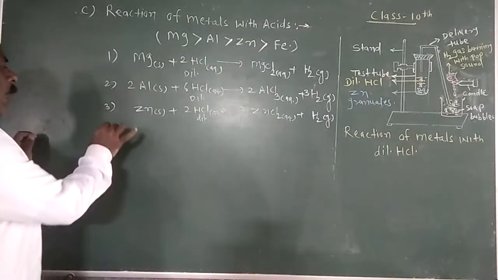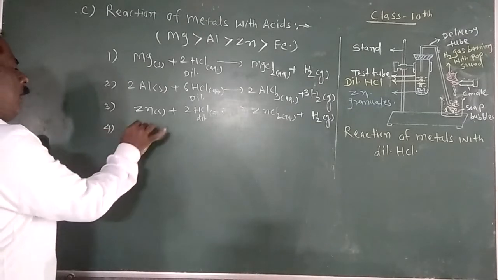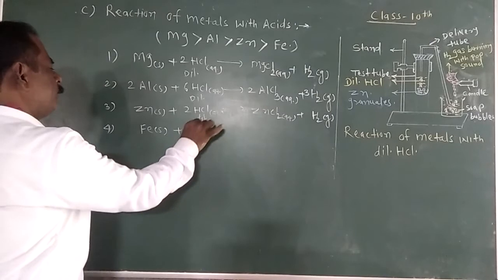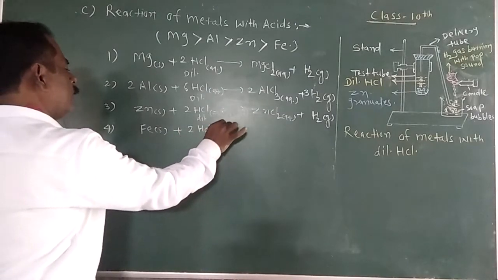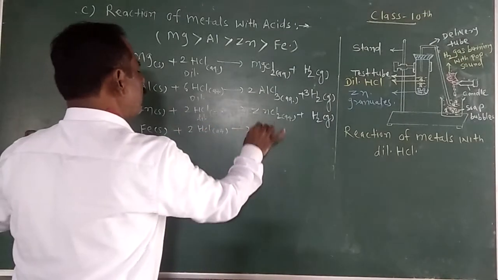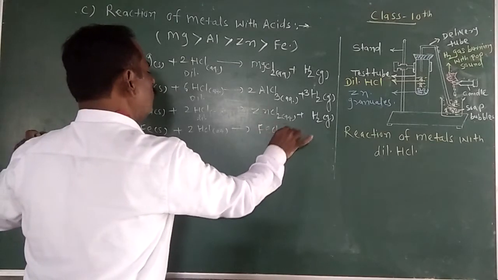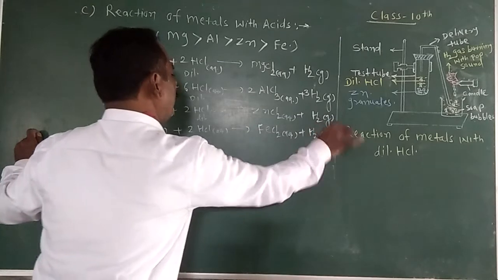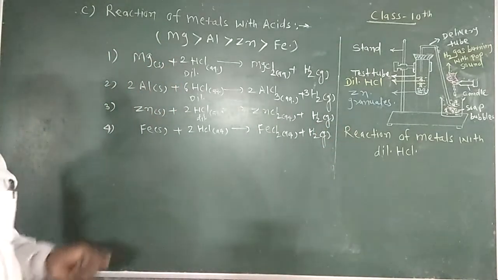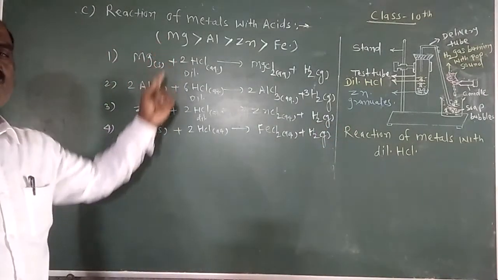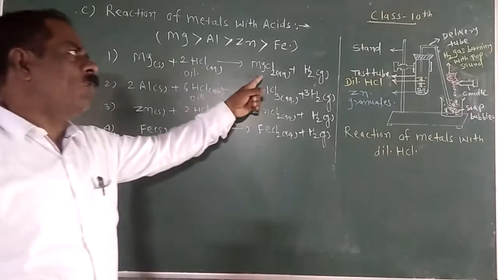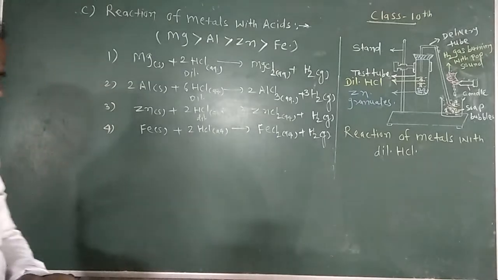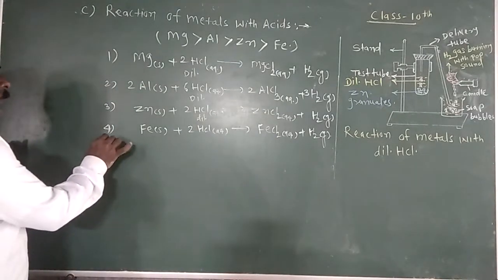Fourth metal is iron. Iron also reacts with dilute hydrochloric acid to form ferrous chloride, FeCl2, and liberates hydrogen gas again. It means that whenever a metal reacts with hydrochloric acid, it forms its corresponding chloride salt and liberates which gas? Hydrogen gas.